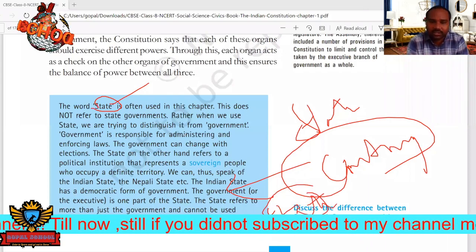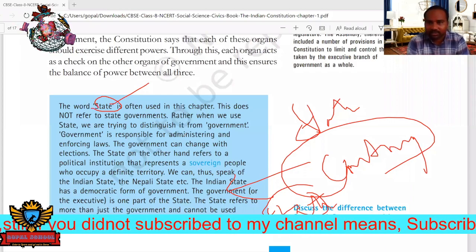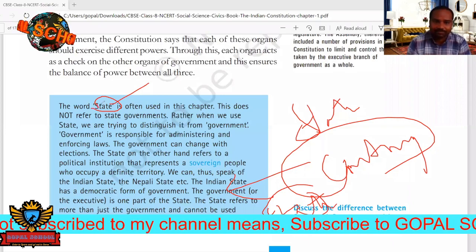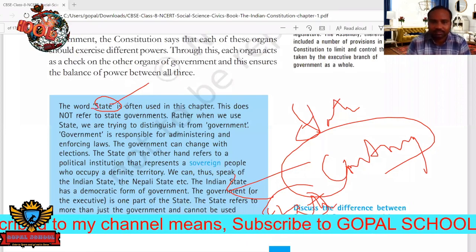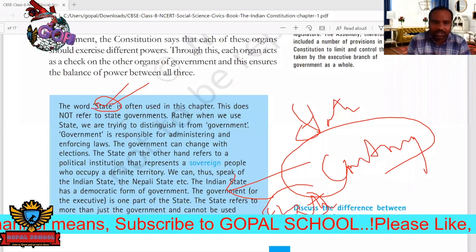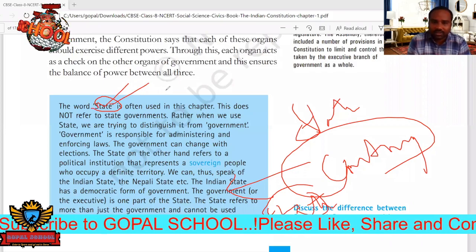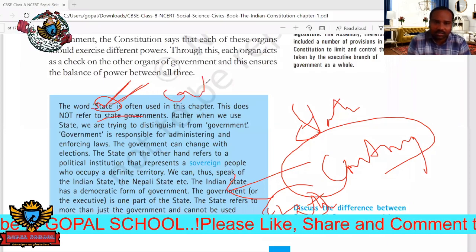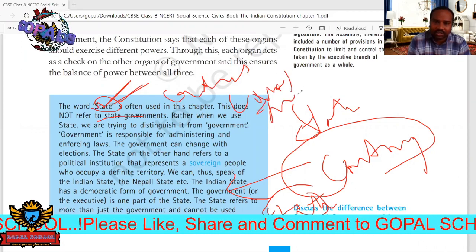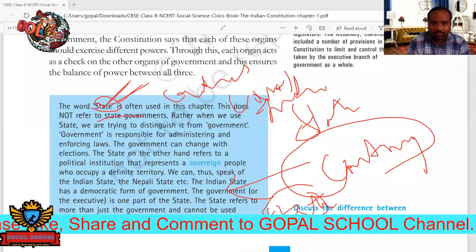So whenever we are discussing our country in the foreign arenas, that means in foreign matters, we will say just state. So Indian state, you can call it like Indian state. So sometimes don't confuse between the state government and the state. So here the state refers in this chapter mainly to the central government or the total country, that is Indian state, like that.